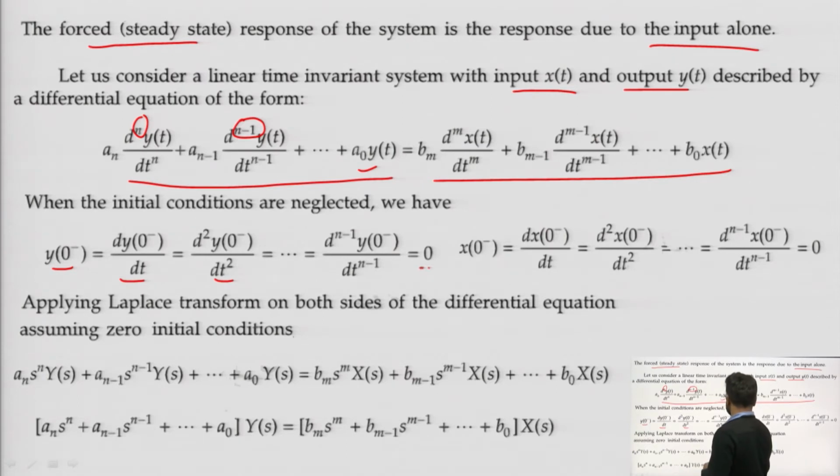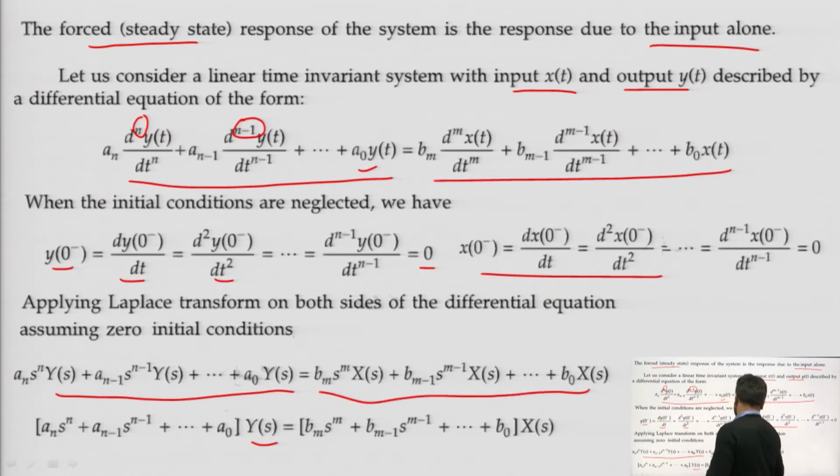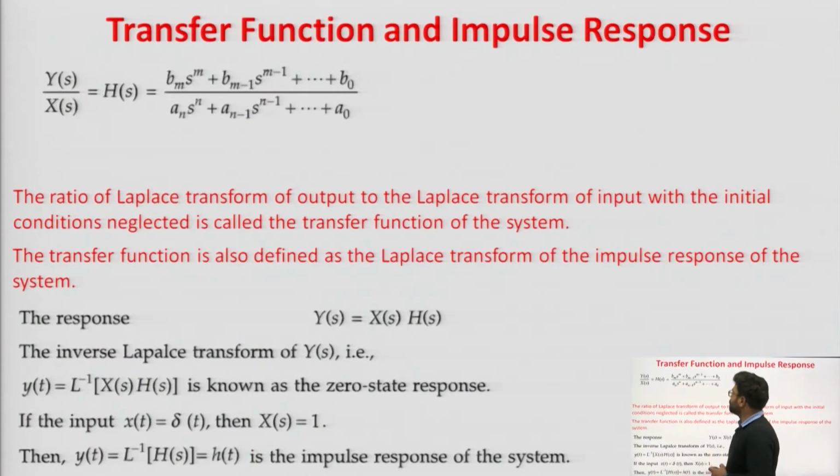If all these values are 0, then we can say that the initial conditions are 0 and the system does not have any stored value. X of 0 minus means we do not have any storage of input in the system. So, when we apply this, we will get terms in s in y of s and in x of s, and here we will get the coefficients depending upon the differential equation. So, this is how we can solve a differential equation.